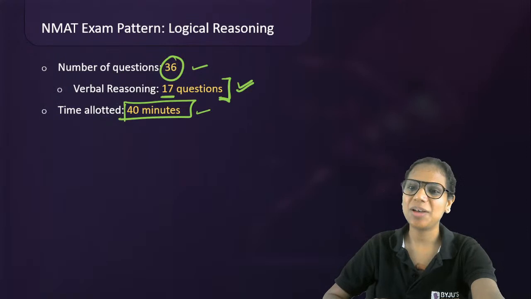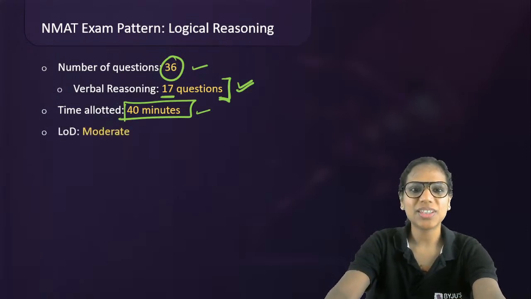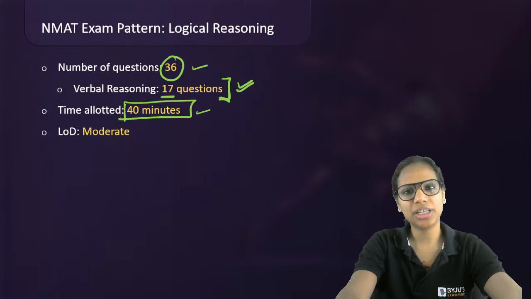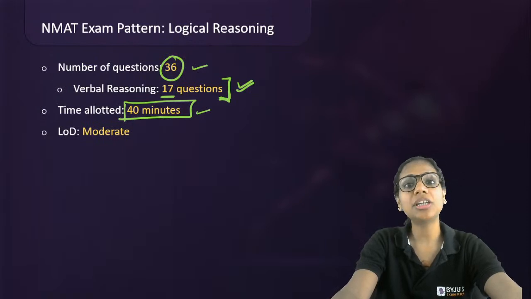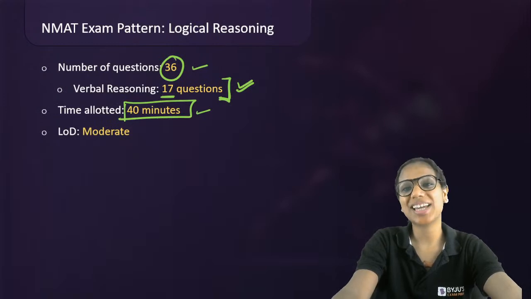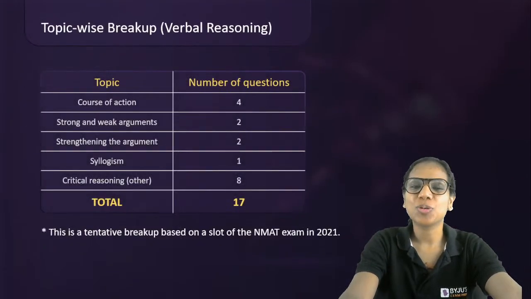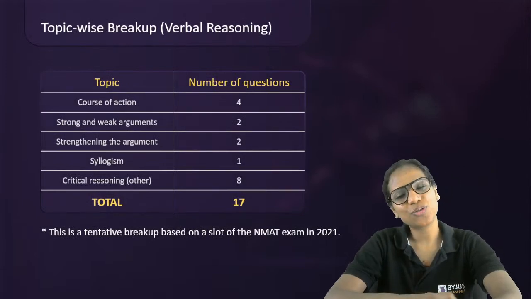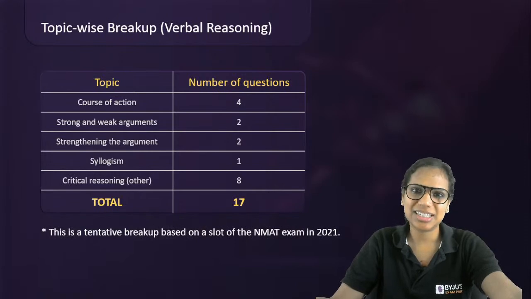50% approximately. Absolutely correct, Mohit. Okay. So the level of difficulty is moderate. That's what we have tried to maintain today also. It's actually easy to moderate if you ask me. You do not get very difficult critical reasoning questions in NMAT, so to say. Okay, that is reserved for that. Right? So easy to moderate verbal reasoning questions. In some years, of course, it has been more on the moderate side, and in some years, it has been more on the easy side.